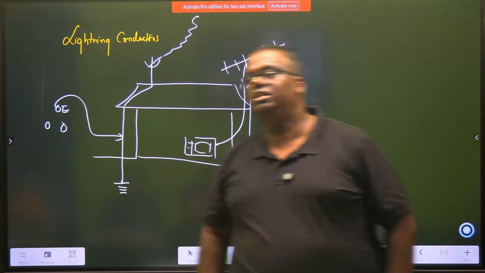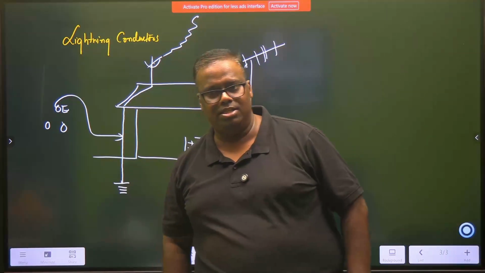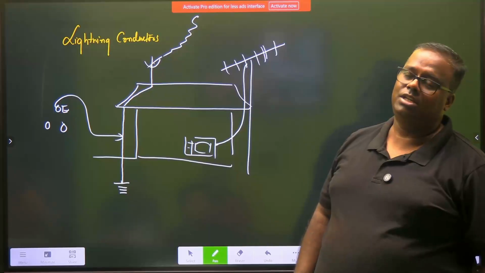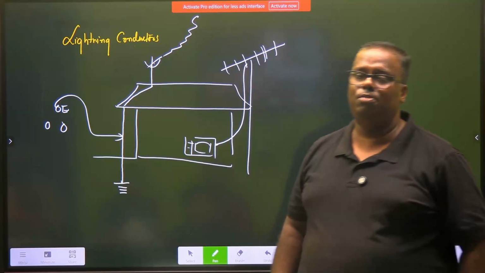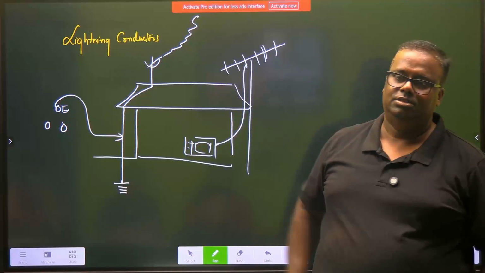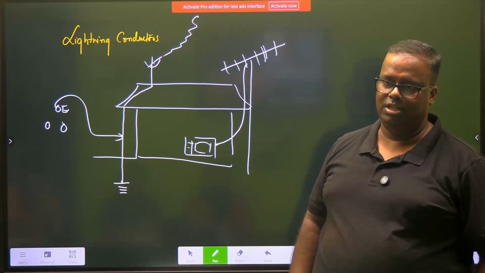If you are inside the house, what you should do? Preferably do not fiddle with electrical appliances. If electrical appliances are turned on, turn them off and completely isolate them from electrical sockets. Make sure that there is no connectivity and wait for it.